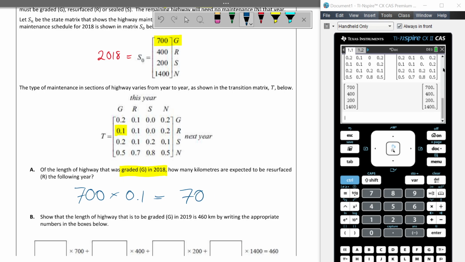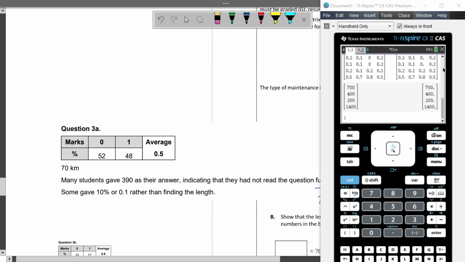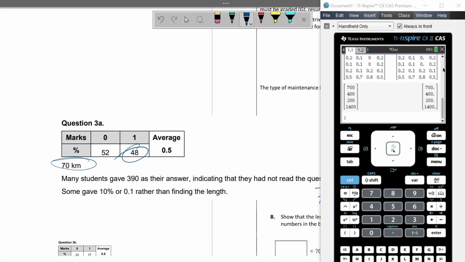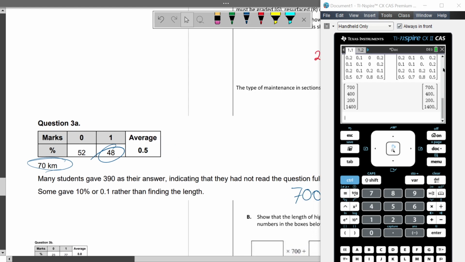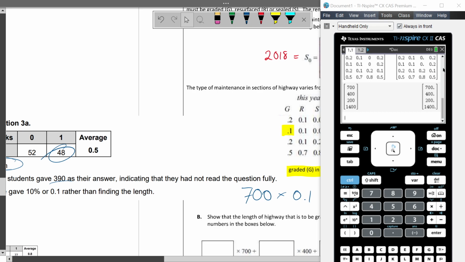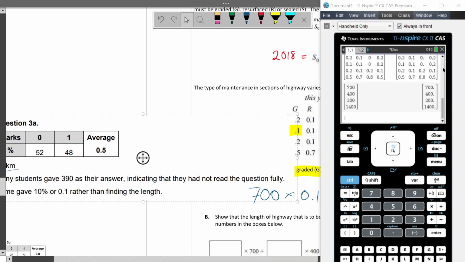That is my answer. And if we look over here, we can see, if I look at my examiner's report, only 48% of people got that right. That's pretty bad. My answer is 70 kilometers. Remember, you don't have to put the units. Many students gave 390 as their answer, indicating they had not read the question fully. Some gave 10% or 0.1 rather than finding the length. So don't be one of those people.